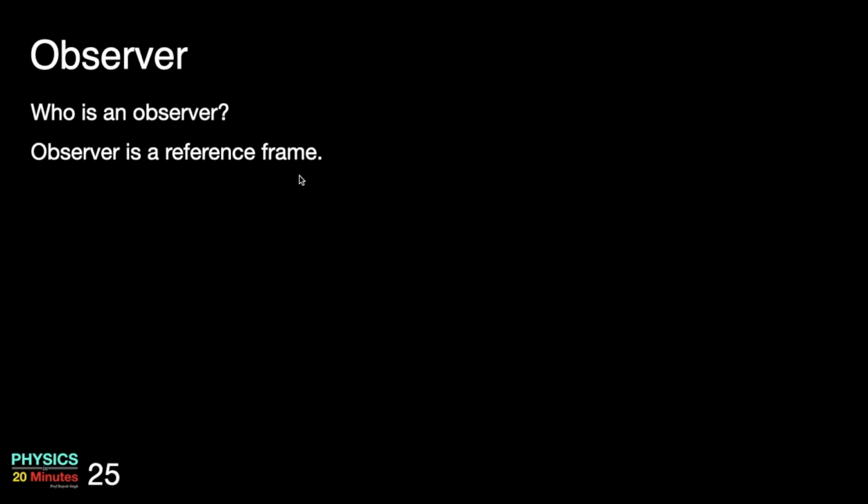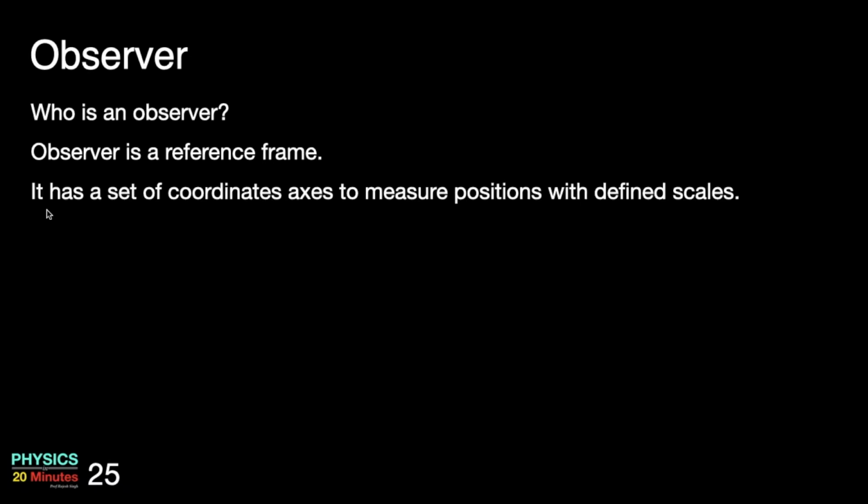But who is an observer? An observer is nothing but a frame of reference. What exactly is a frame of reference? A frame of reference has a set of coordinate axes to measure the positions where the scales are defined. So it could be in meter, centimeter, etc. Also, it has a clock to measure the time.